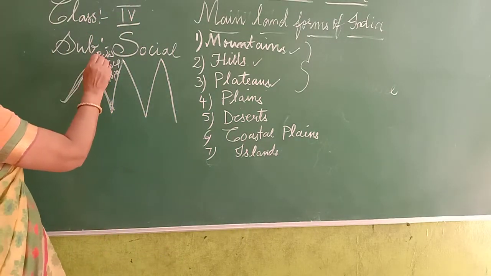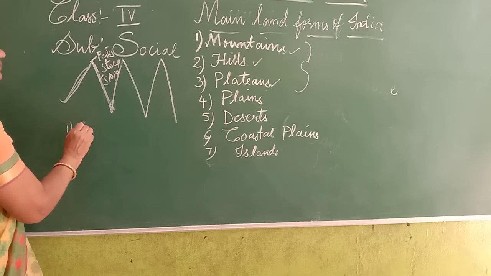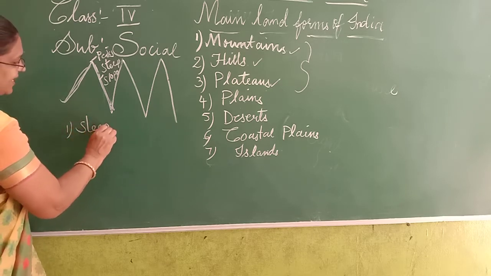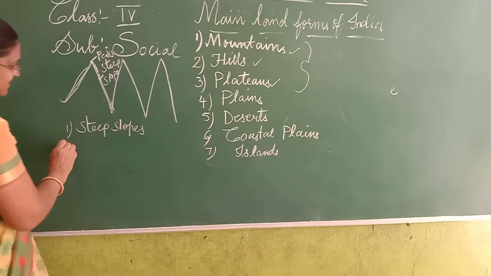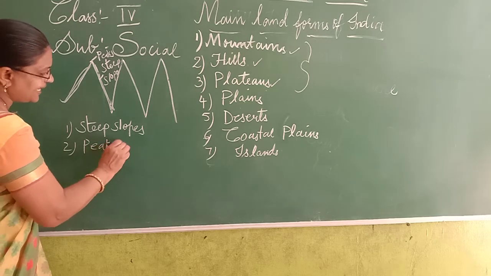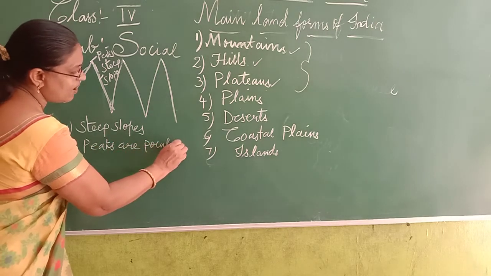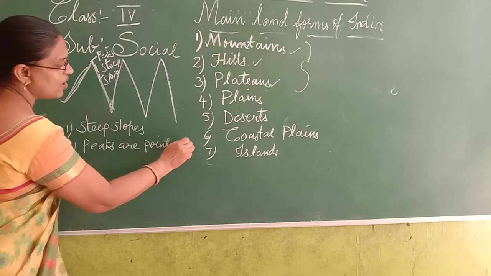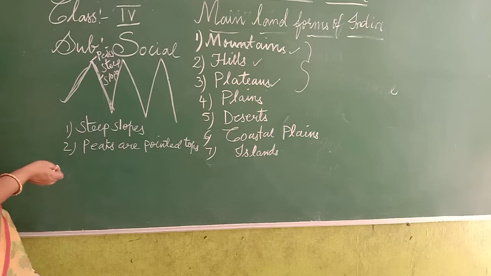So the peaks are pointed tops. The first one is steep slopes and the peaks are pointed tops. So these are the features of the mountains.